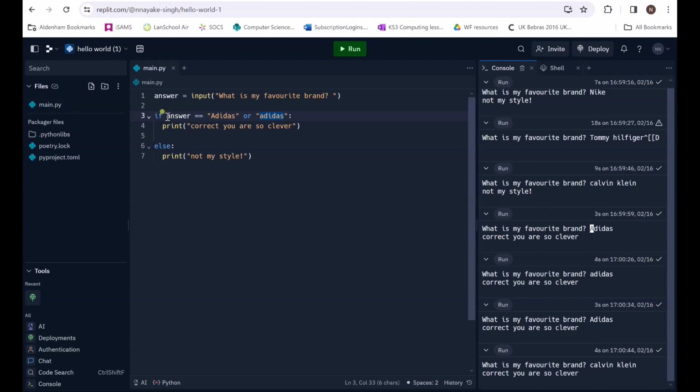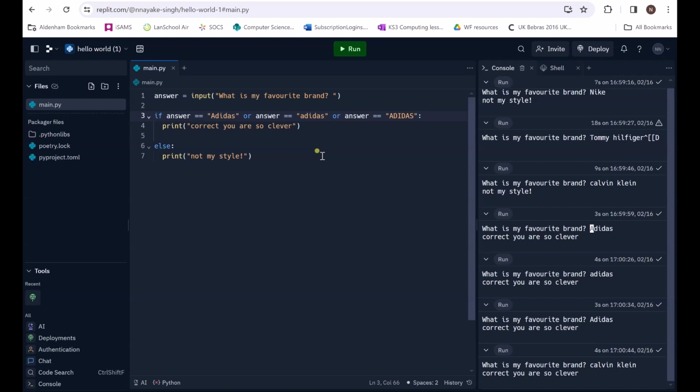The reason why is because you have to compare a variable to a value, and a variable to a value again. So I have to write answer is equal to Adidas, or answer is equal to lowercase adidas. So I've got two options, uppercase A, lowercase a, and you can have loads of variations. You can say or answer is equal to, in all caps, ADIDAS, just in case they're a bit shouty today.